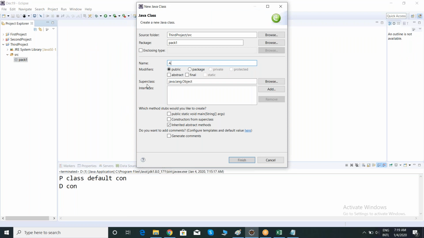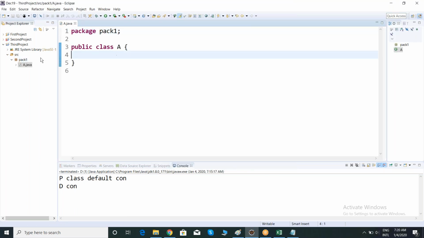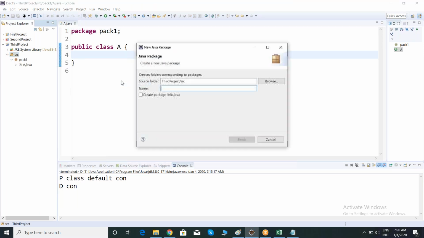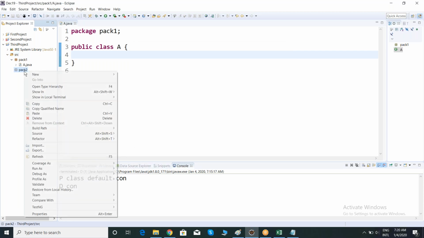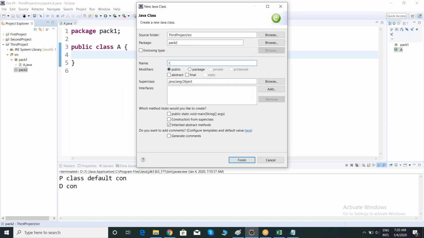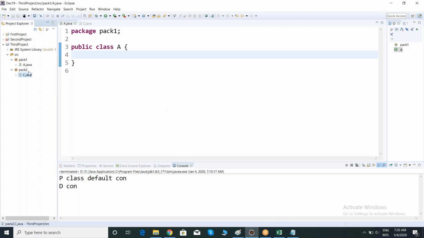My class name is A. Now this is my first class, and consider I'm having a second package pack2, and inside pack2 I'm having a class. Let me create C. If you want to access code from package 1 to package 2, directly it is not possible.